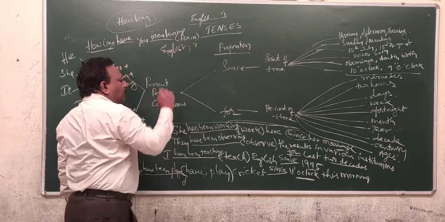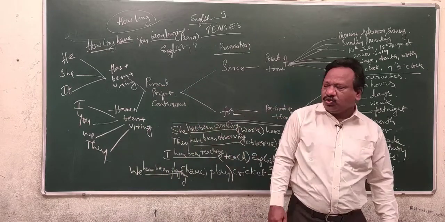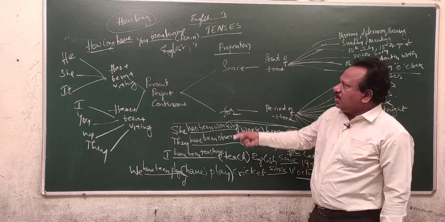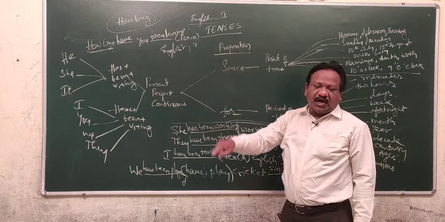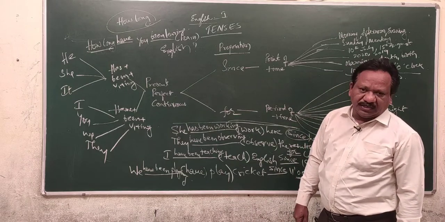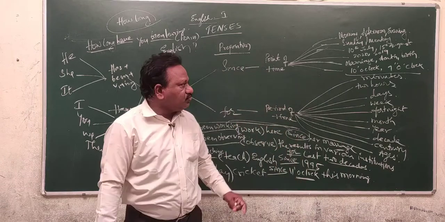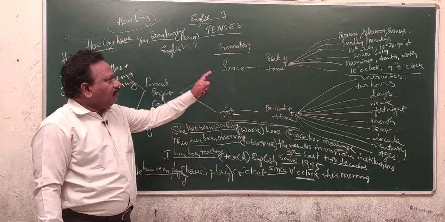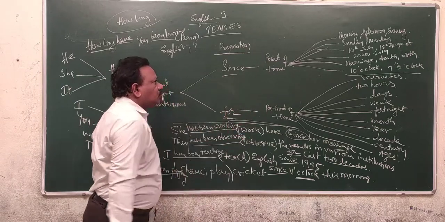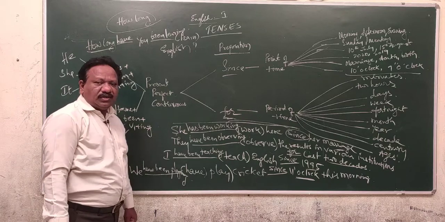See, if a sentence consists of since or for prepositions, those sentences must be referred in the present perfect continuous tense. And if a sentence starts with how long, that should be referred in the present perfect continuous tense. Since is used to indicate the point of time and for is used to indicate the period of time. Whenever you come across since or for prepositions, those sentences must be referred in the present perfect continuous tense only.